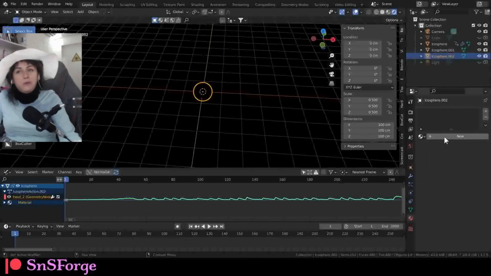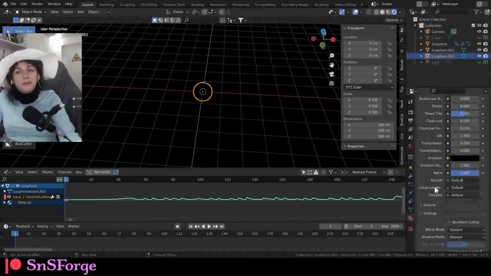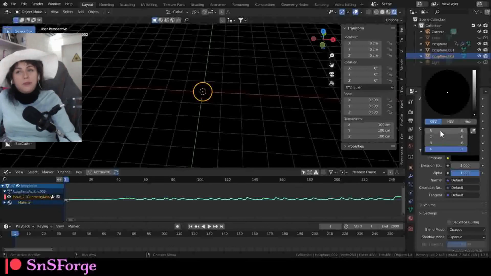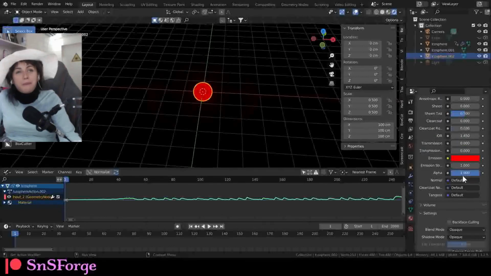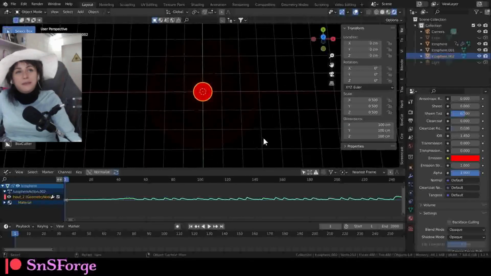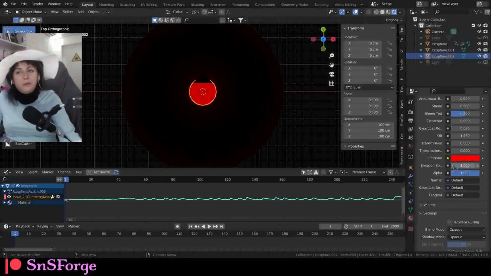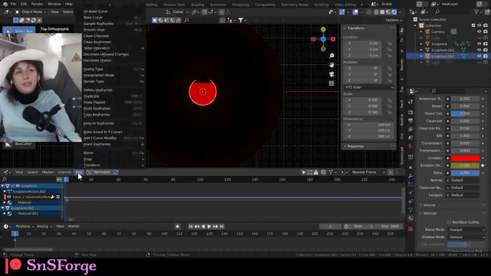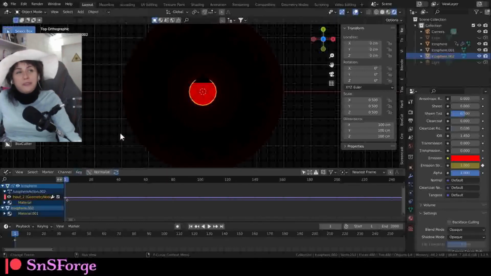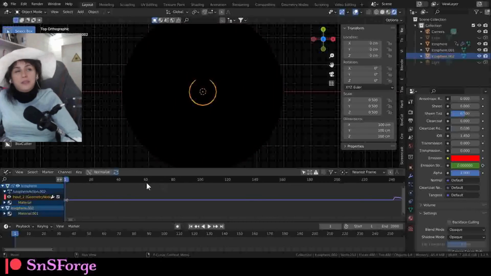give it its own material. I'm gonna make this one red, and wow, there's a nice halo out there. Now go to the emission strength, make sure you are at frame number 1. Go to emission strength, press I, go to key, bake sound to F curve. Now select your bass, so I'm going to use my bass track here. So now if we play it, it should have a separate